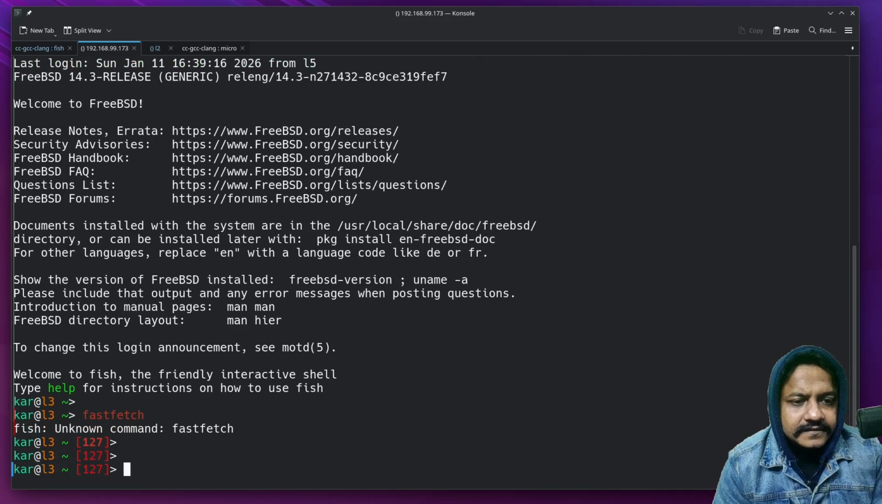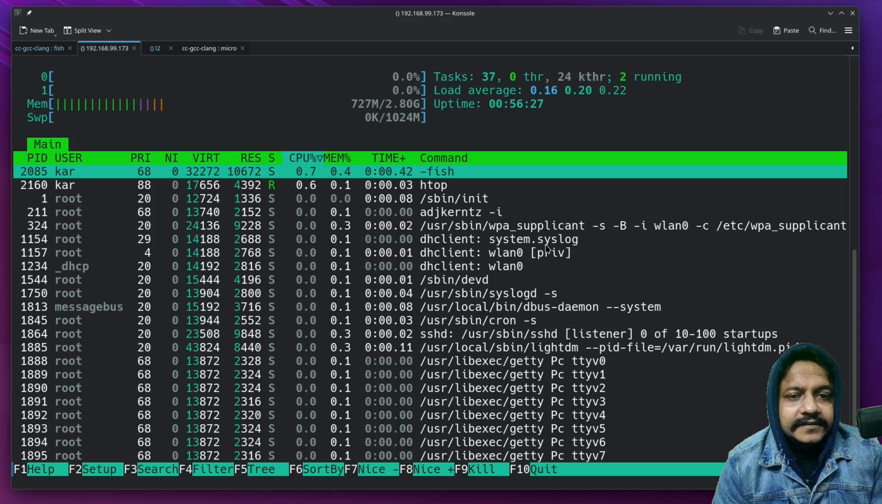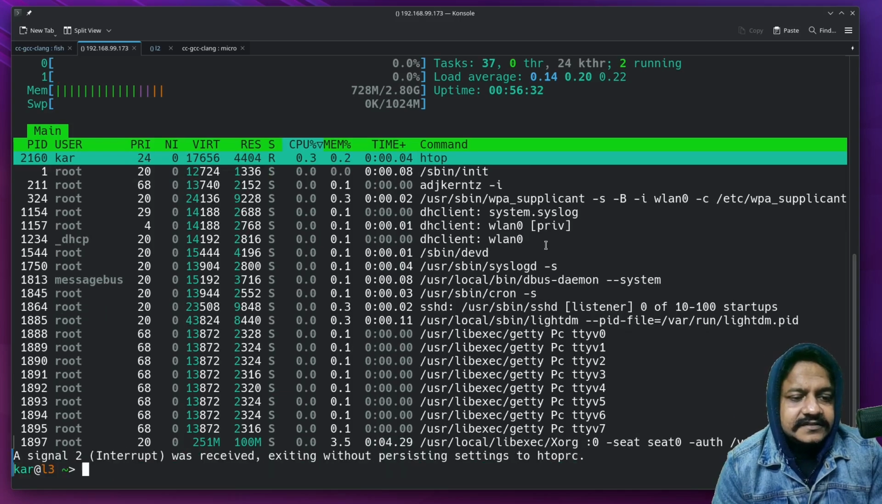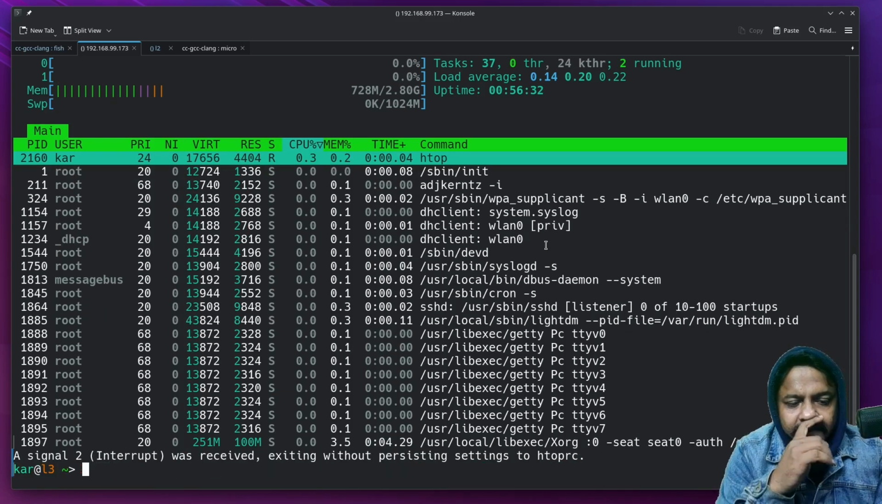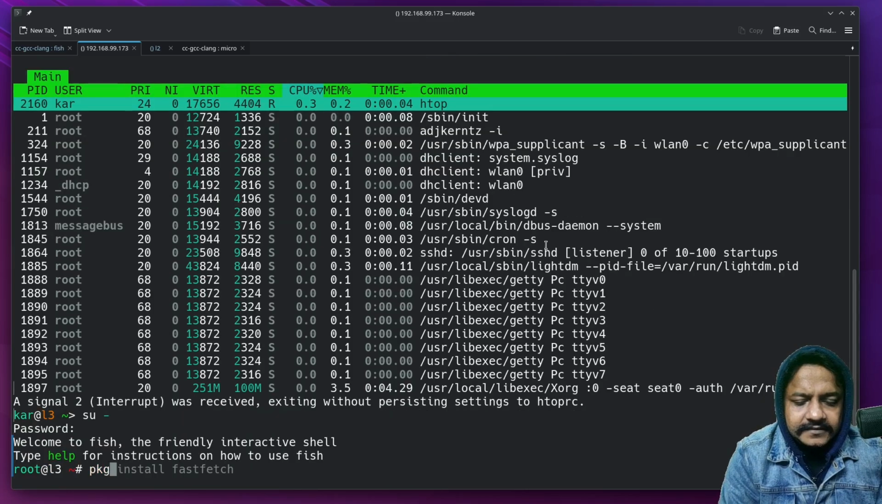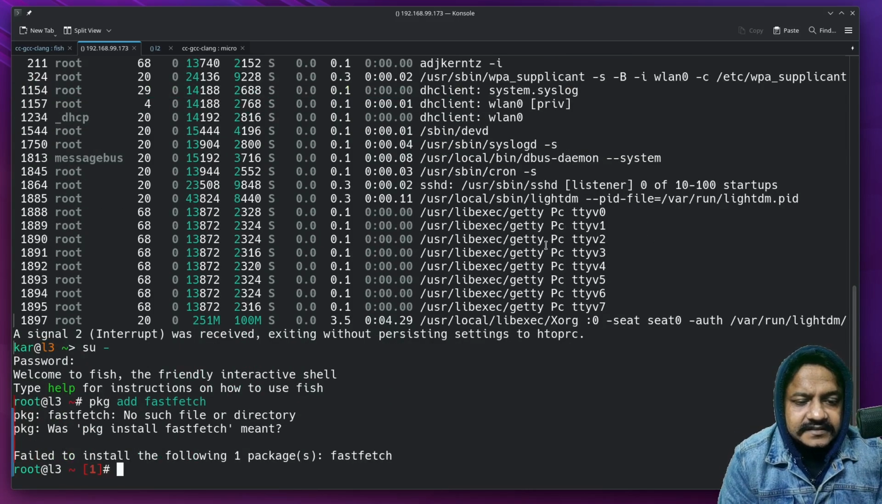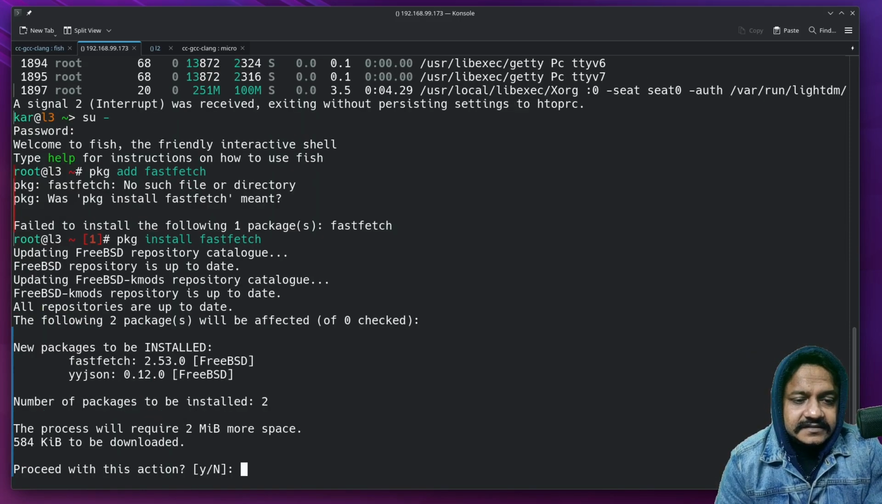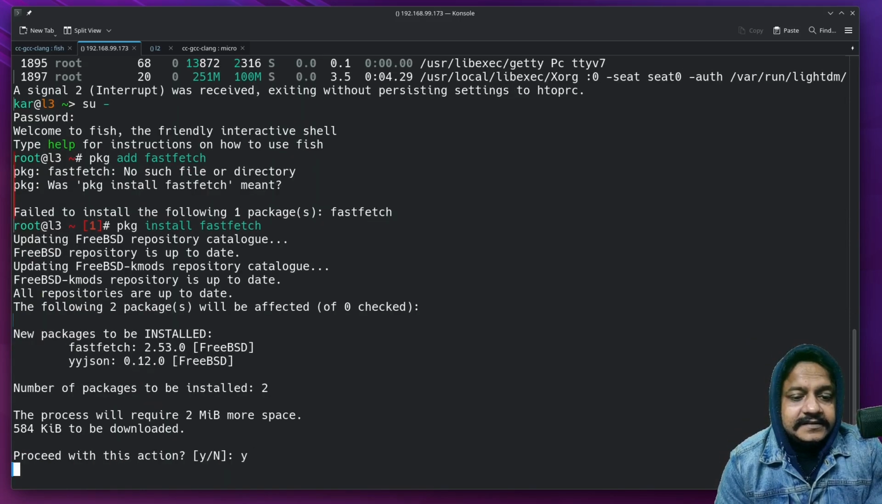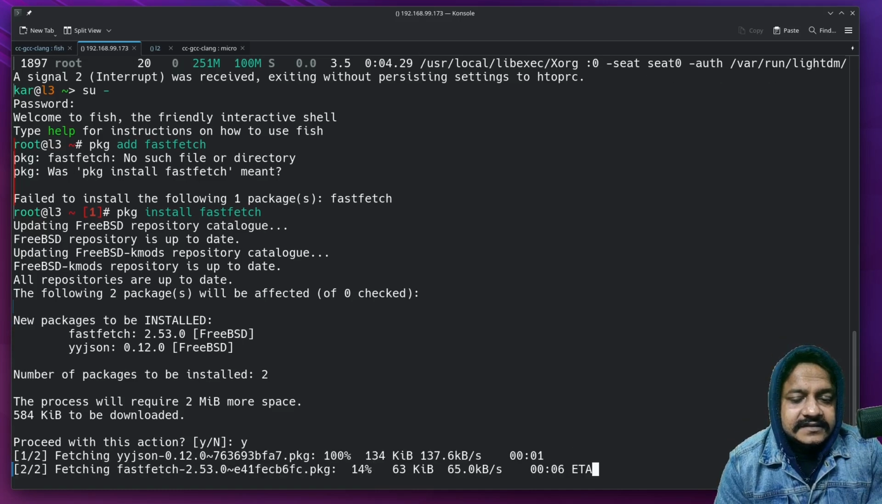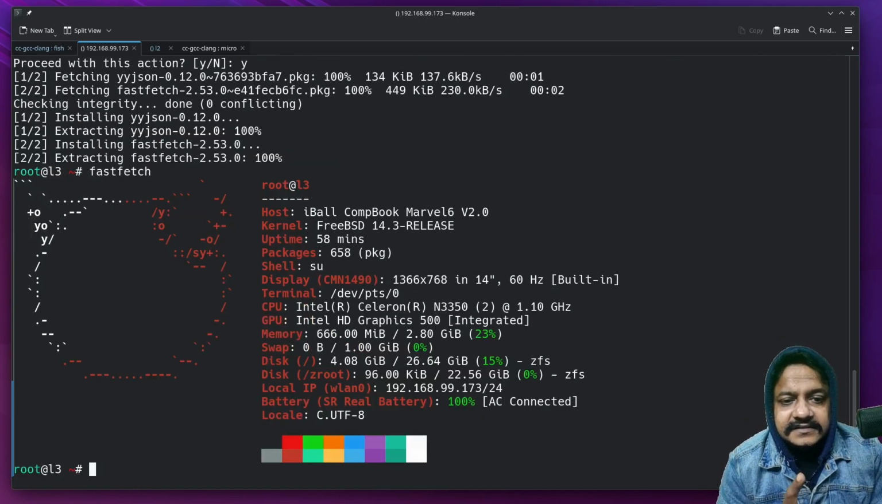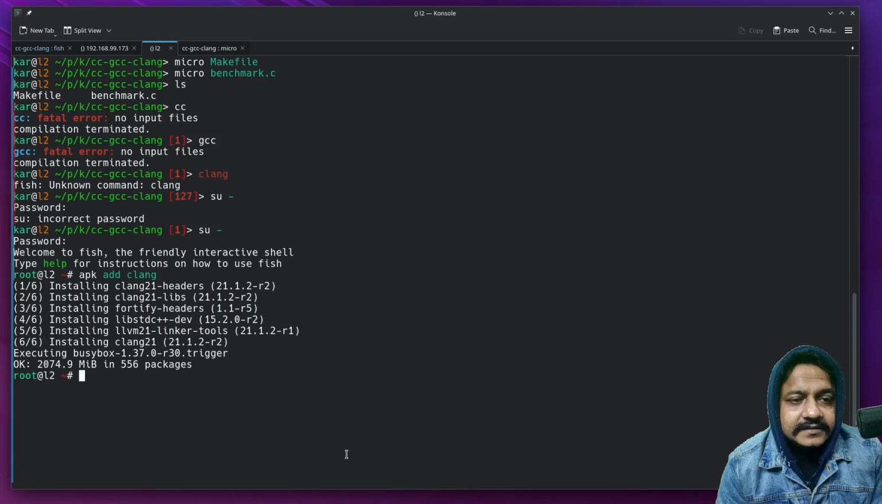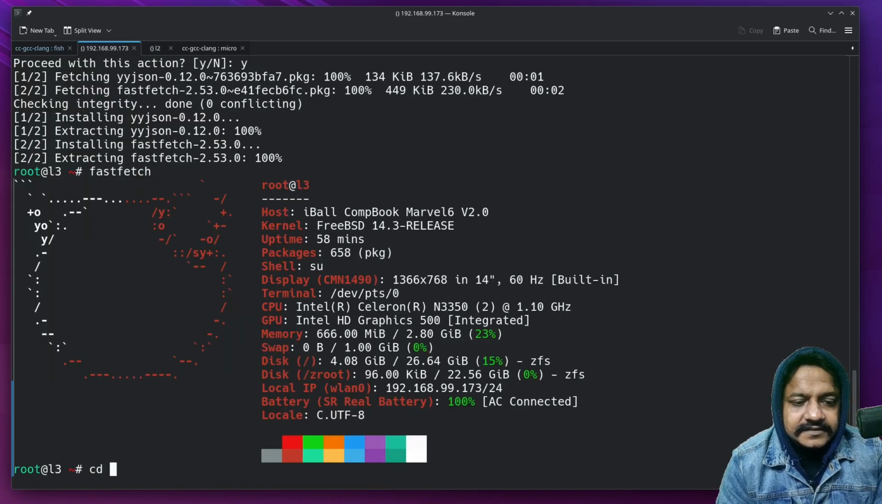Let me see. First fetch is not here. htop is here. Which system is this? pkg. I'll have to be root first. pkg add first fetch. Oh, the installation command is install. First fetch is installable within FreeBSD. Let's install the first fetch. I see this is the system having FreeBSD, so this is a big confirmation that I'm having first fetch.